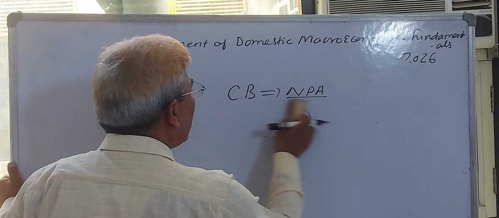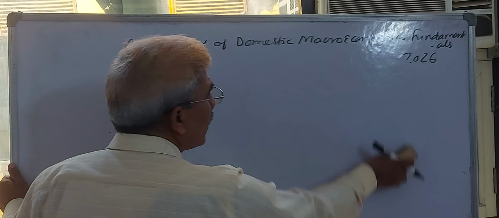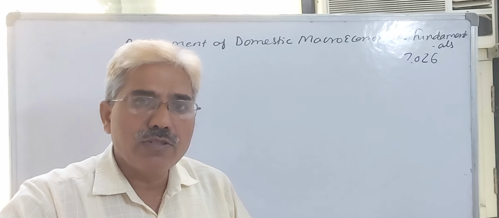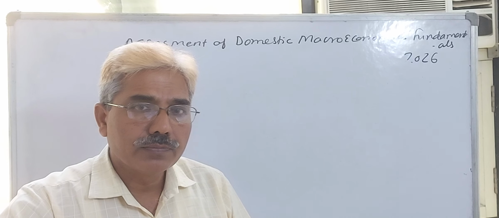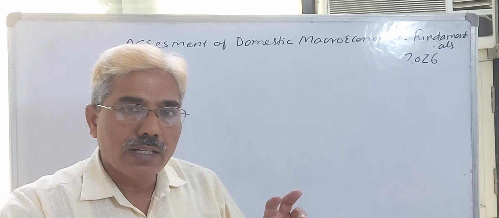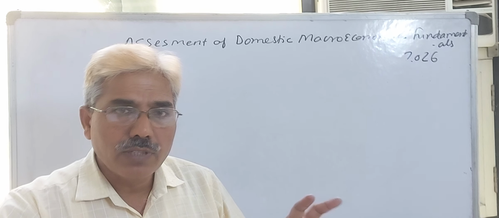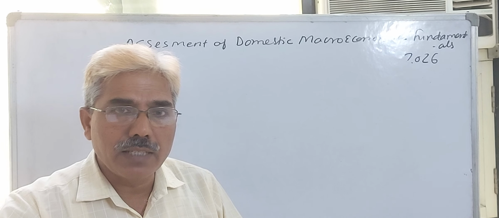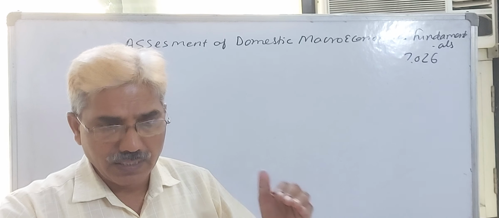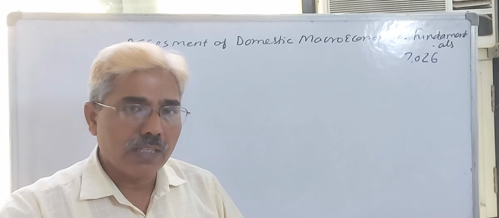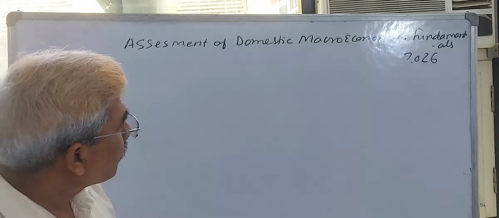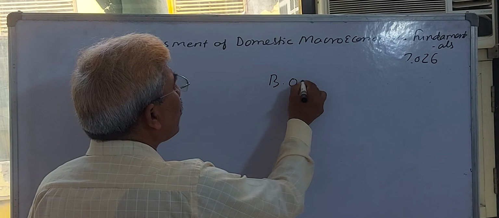Again, the next fundamental macroeconomic variable is the current account. In your balance of payments, in the case of India there are two accounts, current and capital account, and in the case of a developed country, current, capital and government account, because there the government is separately working. This is known as the balance of payments.